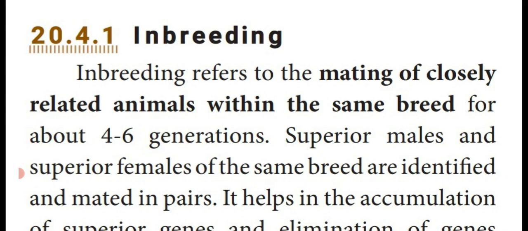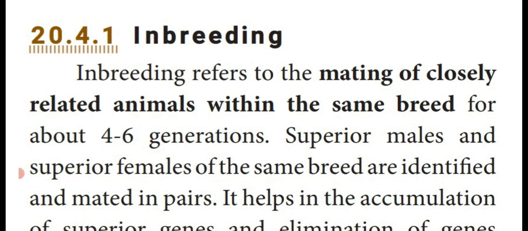That means animals having mostly similar characters are said to be closely related animals within the same breed. This breeding process takes place for 4 to 6 generations. That is called inbreeding.